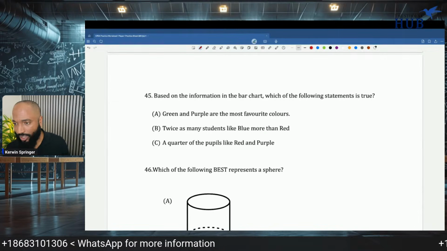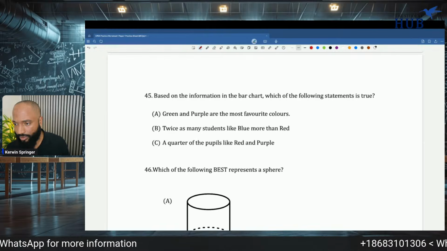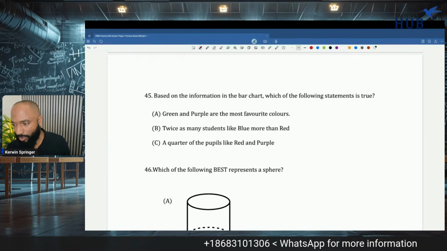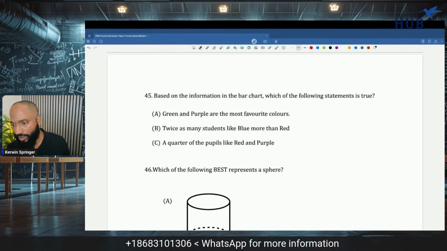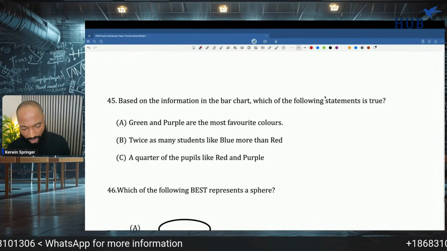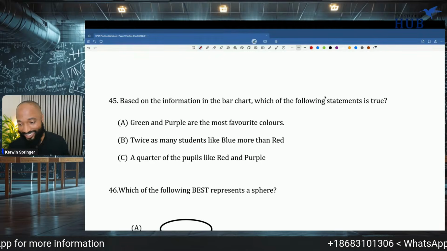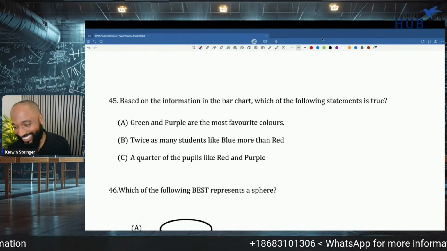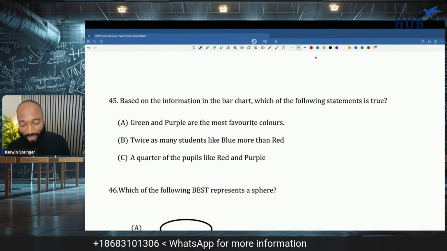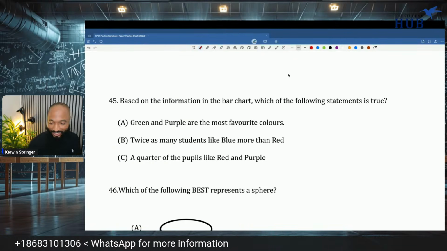Just cleaning up the shop here. Excuse me while I direct some people to touch some grass. I need to draw the grass again. So put the grass on the screen and tell them to touch it. But I don't want to waste time drawing and looking for grass.